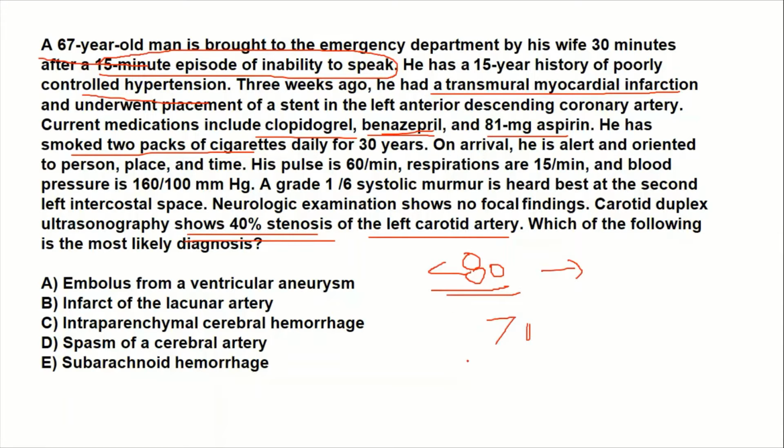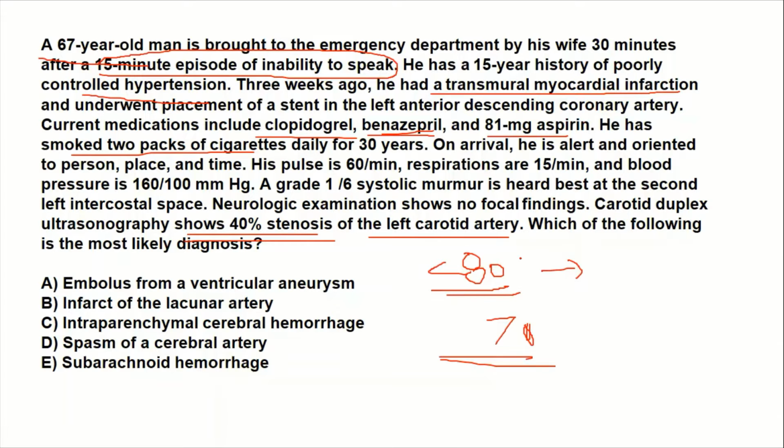But if the patient is having symptoms, we lower the threshold to 70%. So if the patient has symptoms and the carotid artery is stenosed up to 70%, you have to perform endarterectomy. So this is the indication for carotid endarterectomy. You have to remember it for USMLE Step 2 CK. This is not for Step 1, but it is important for Step 2 CK and for Step 3 purposes.